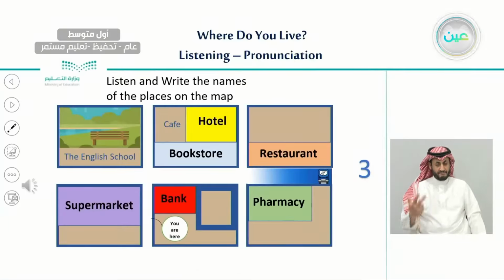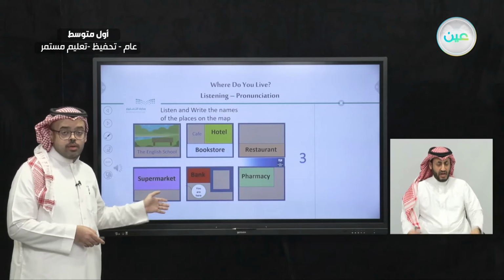3. Where is the subway stop? Go straight. Turn right at the corner. Then walk a block. It's between the pharmacy and the restaurant. Very good. So this man is looking for the subway stop, okay?